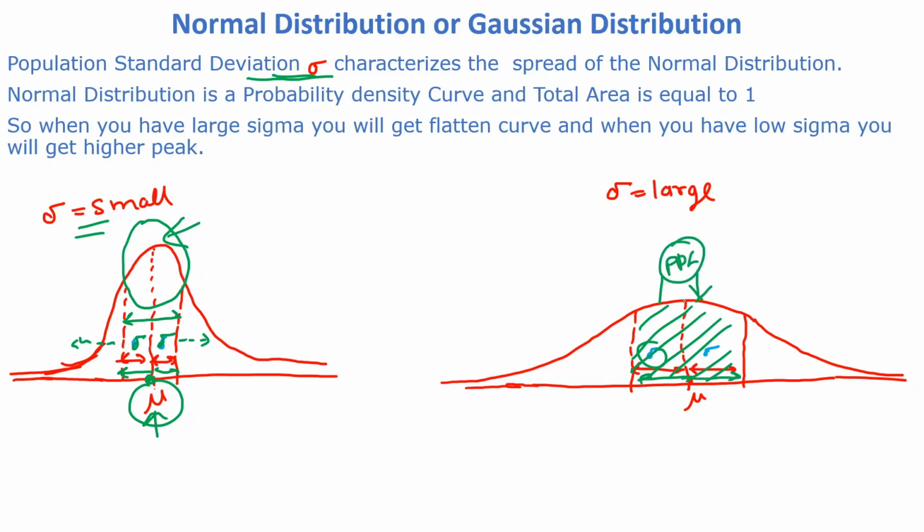The PDF curve will be flatter. Why is it flatter? As we discussed, the total area is equal to 1. So this area will be equal to this area. If the area is the same, then if we compress this, it will be wide. So you can see it is wide from the mean, and it is flattened at the top. Because the area is the same, it will be flattened at the top, and this distance will be widened compared to this. In this way, standard deviation can characterize your normal distribution data.